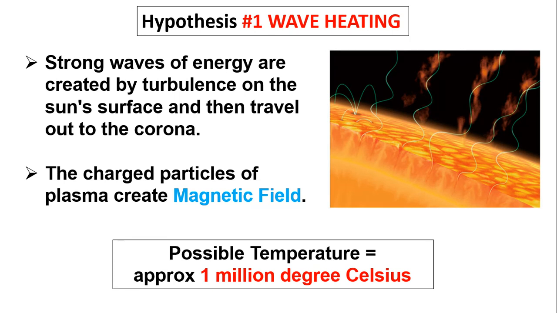The magnetic field strengthens the wave, and the magnetism also gives the wave some extra energy. Because of this energy, the heat is produced near the corona. This is one of the hypotheses given by some scientists, that the charged particles of the plasma create a magnetic field.